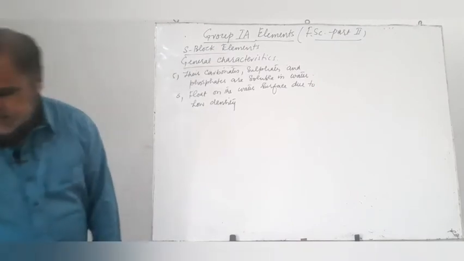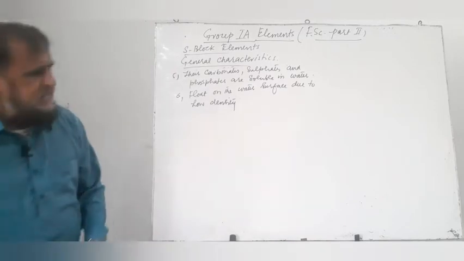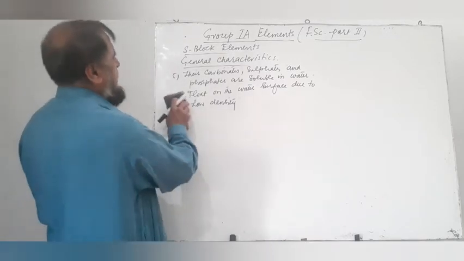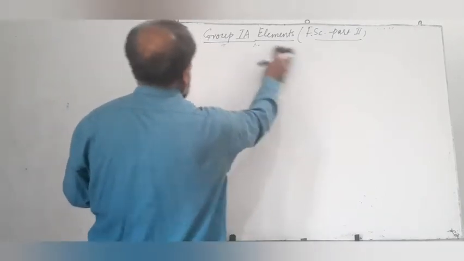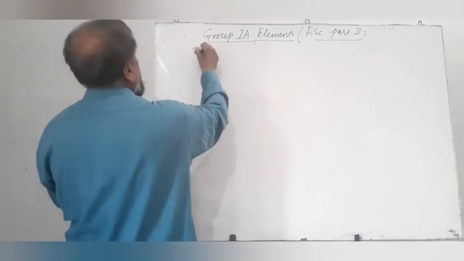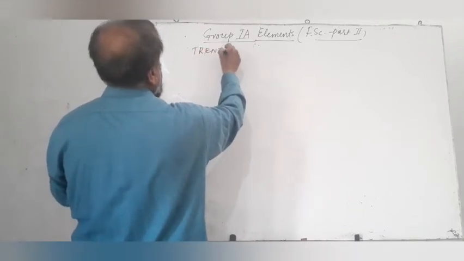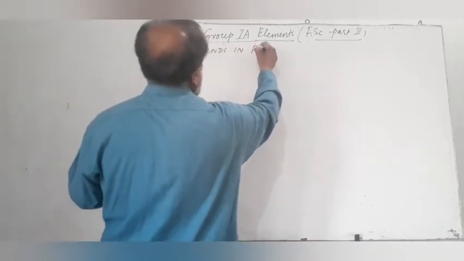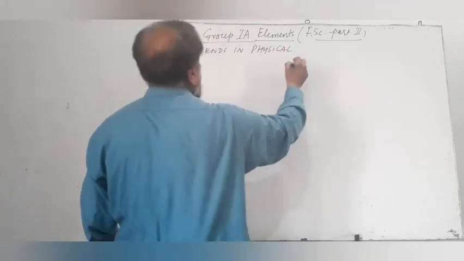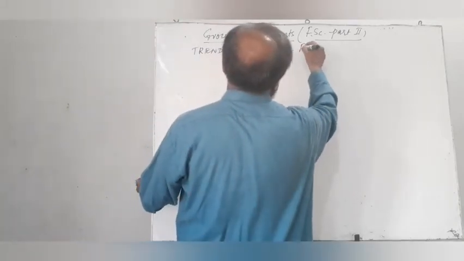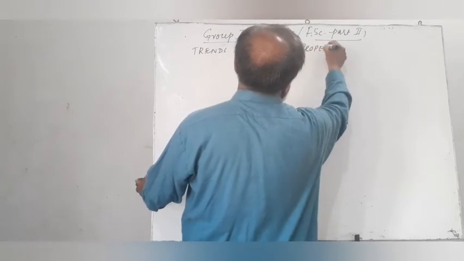Now we discuss trends in physical properties of S block elements or group 1A elements. How the physical properties change as we move down the group.